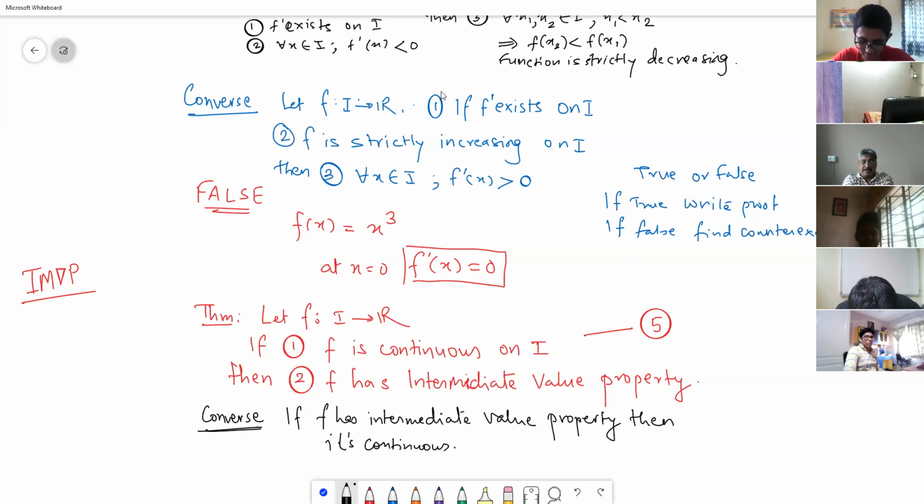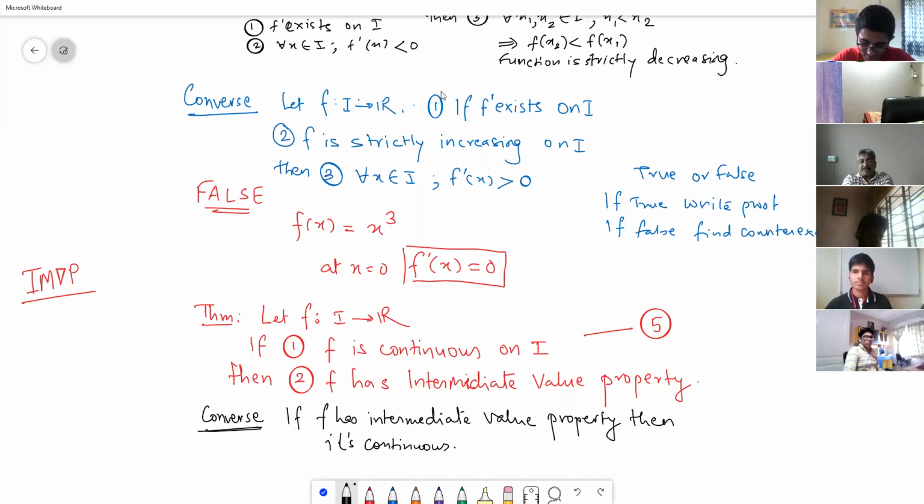If I choose x1 equal to 0.9 and x2 equal to 1.1, the value of the function at 0.9 is 0.9 and at 1.1 is 0.1.